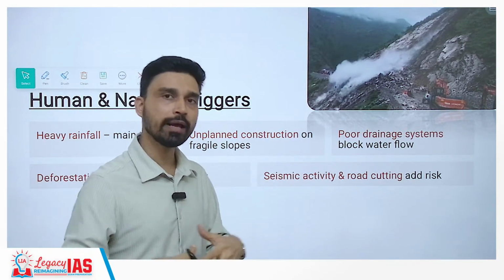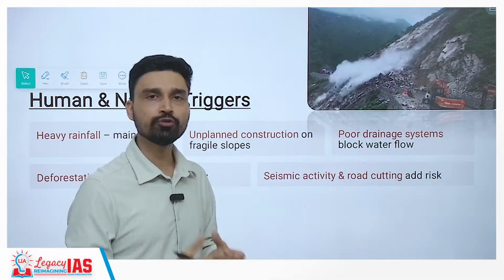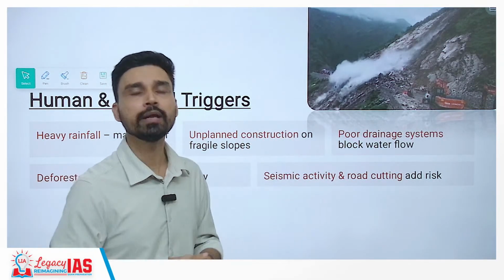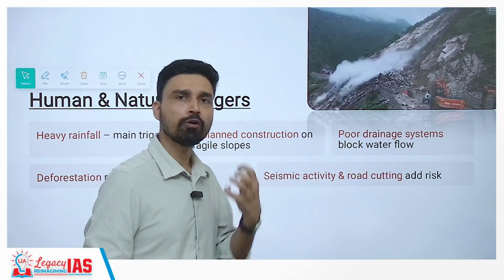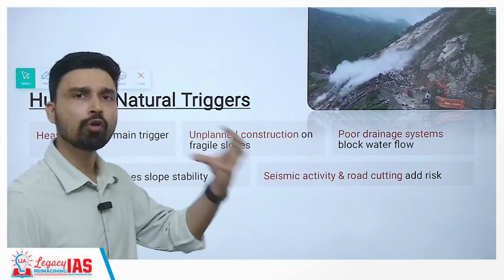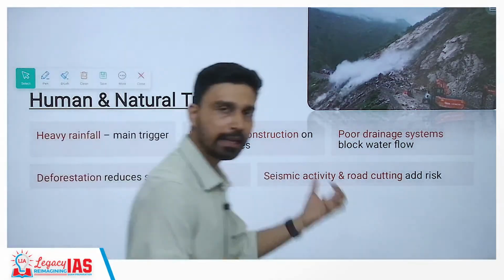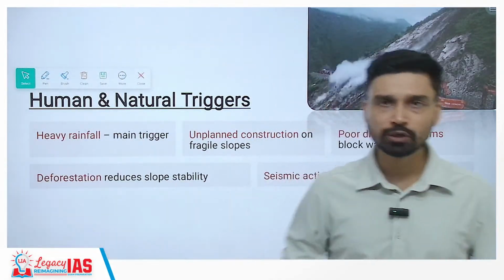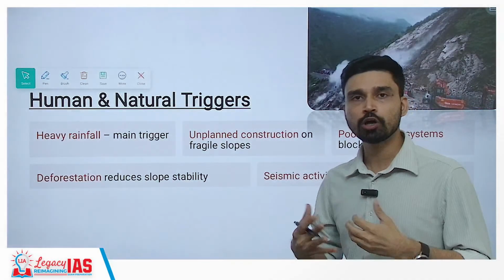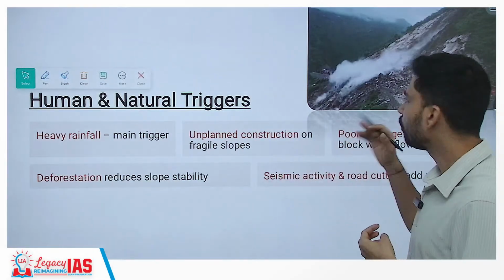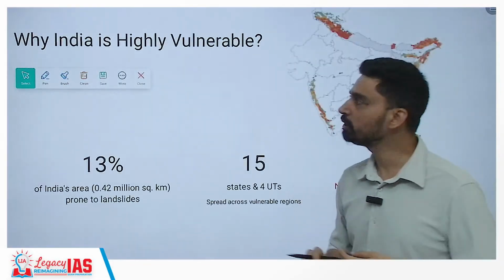But as soon as the area becomes saturated, water cannot be held anymore. Water suddenly gushes in the downward direction. Along with it, because of its force, a large amount of rock and debris falls, and this also results in landslides. Apart from that, obviously, the Himalaya is a very young mountain, a geologically active and seismically active region, and the seismic activity also to some extent is responsible for landslides.